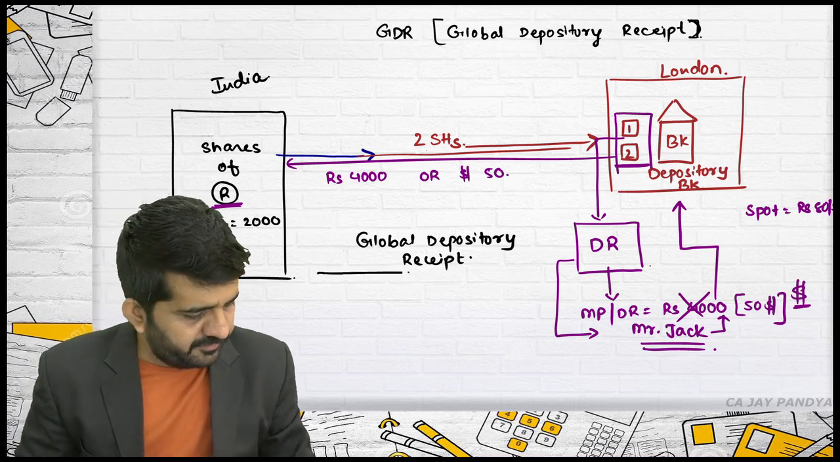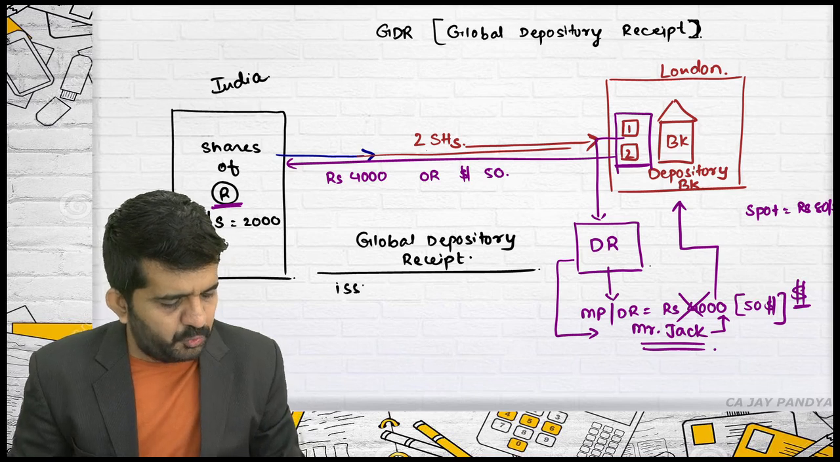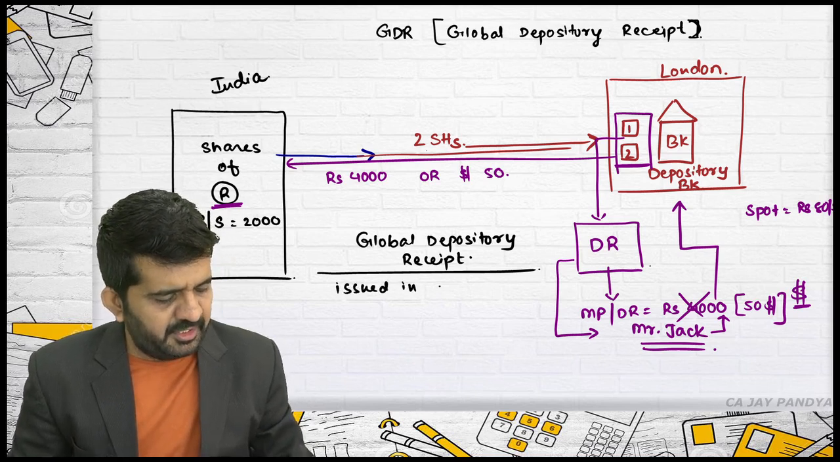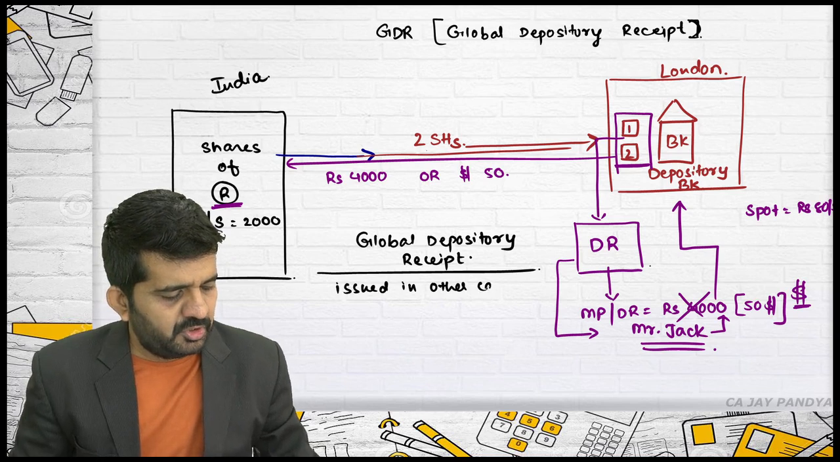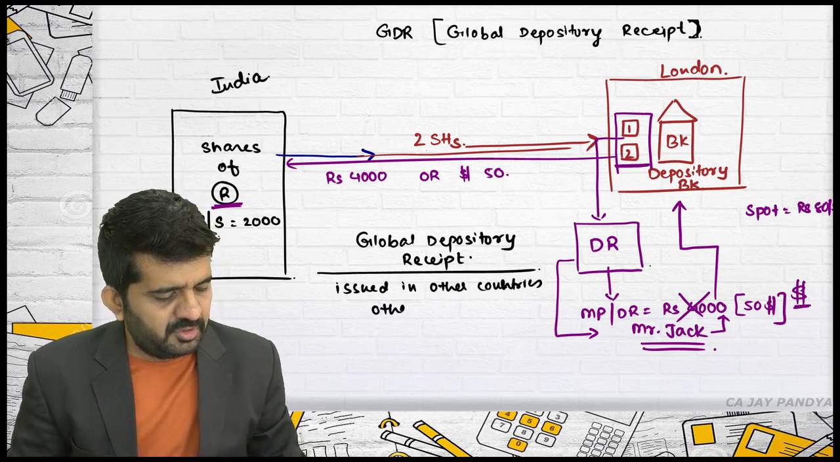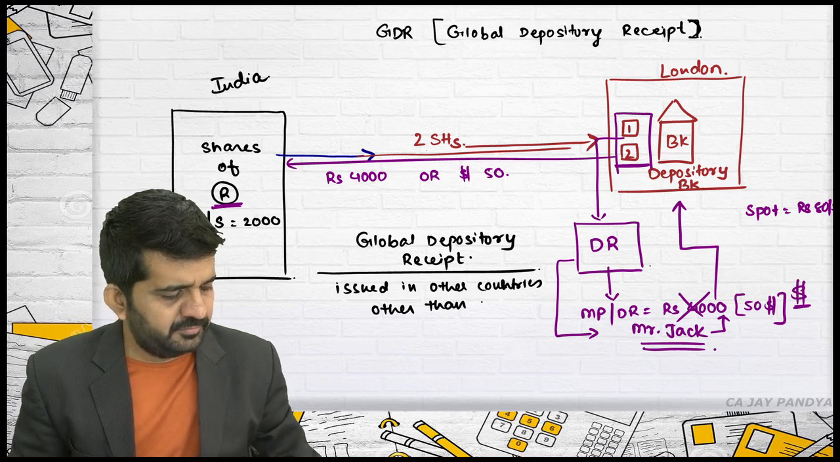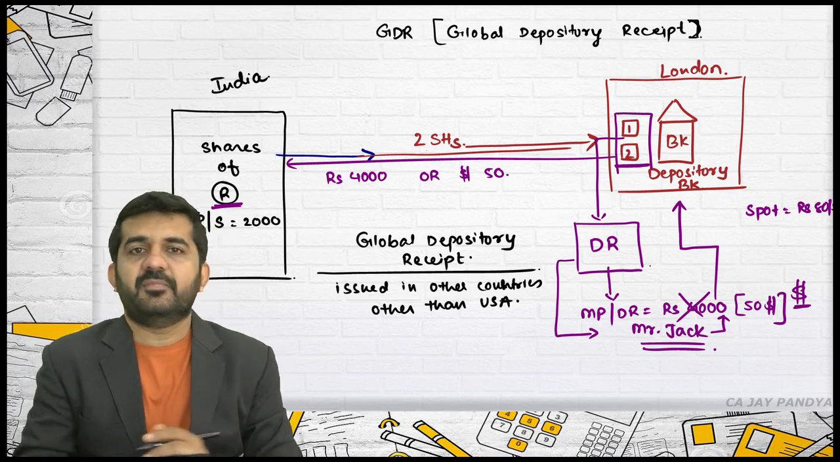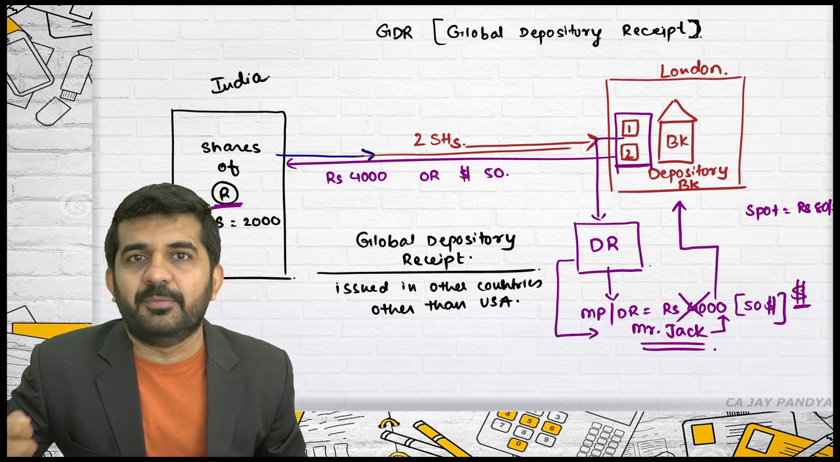That's correct. If they are issued in other countries other than USA, this is a global depository receipt.